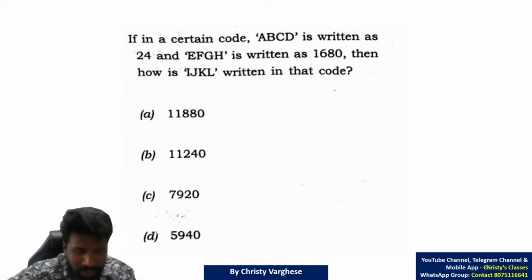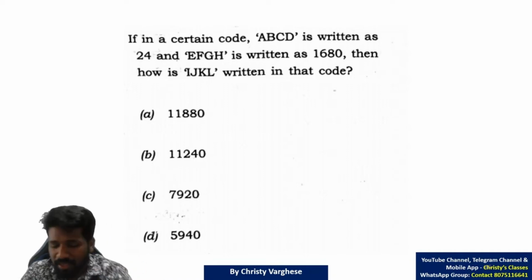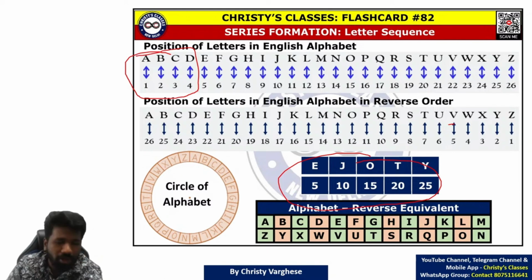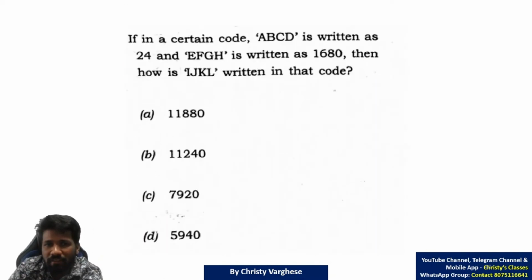Okay, so I will start explaining here. In a certain code, ABCD is written as 24. I have told you here the EJOT code will help you. Here ABCD you already know the order 1, 2, 3, 4. So convert it into numbers, then it is easy. According to the English alphabet, ABCD is 1, 2, 3, 4. Now 1, 2, 3, 4, how is it written as 24? Look at this, 1 into 2, 3 into 4, that means 2 into 12. That is 1 into 2 into 3 into 4.